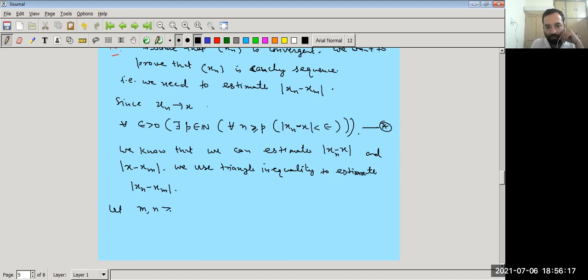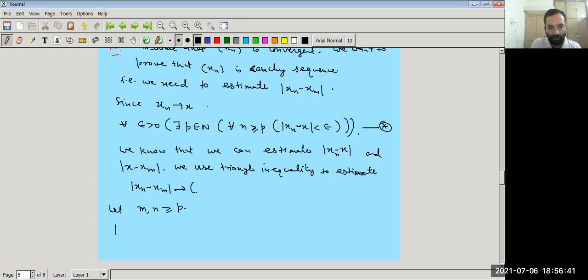Let m, n be any integers greater than or equal to P. xm also converges to x. So for all m, n greater than or equal to P, if this holds for n, then similarly xm converges to x.